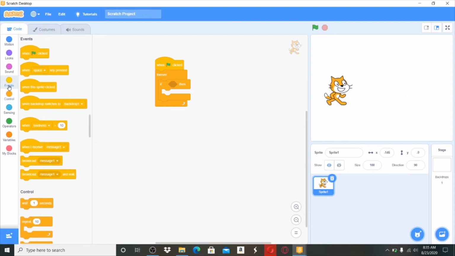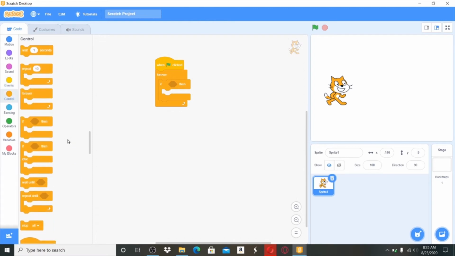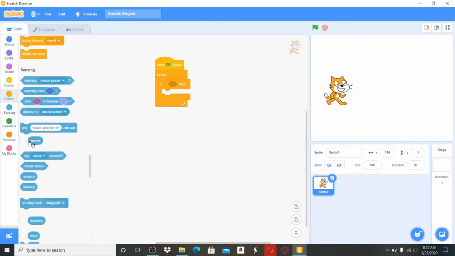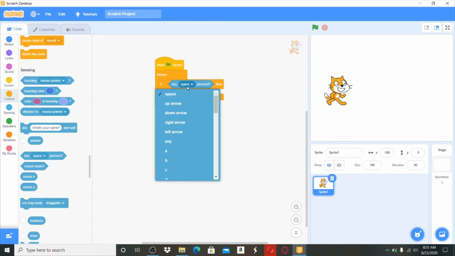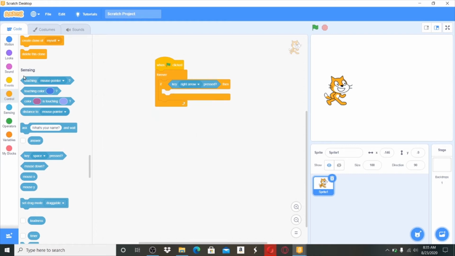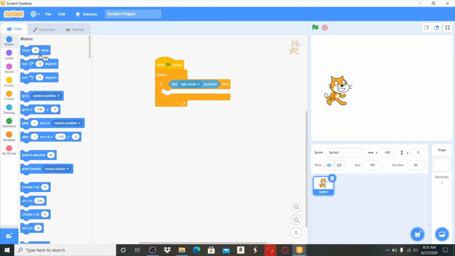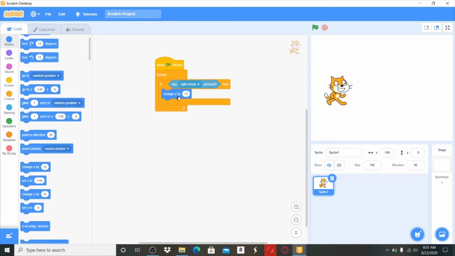So we are going to come to this control. Wait 1 second. Okay, so when key, we are going to choose the right arrow. When the right arrow key is pressed, we want this guy to move 10 steps. I won't say move, I will say change X by